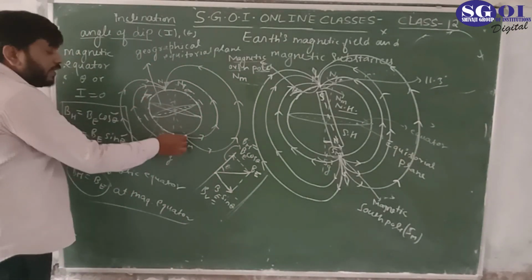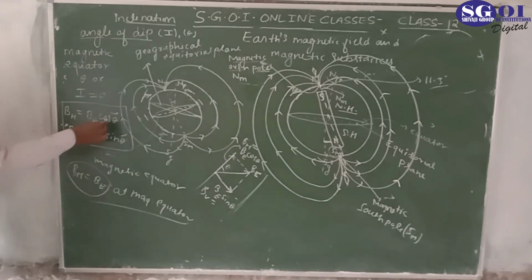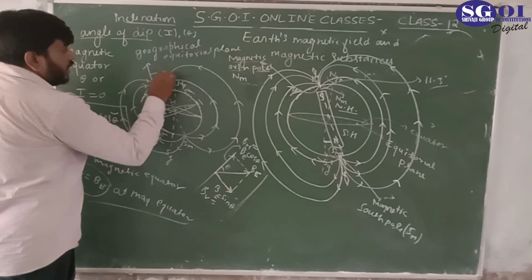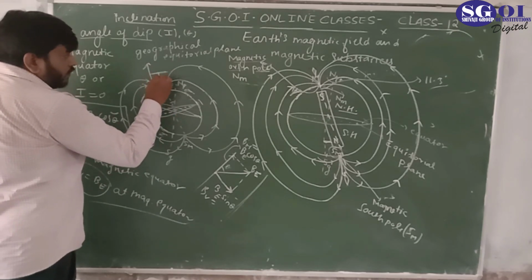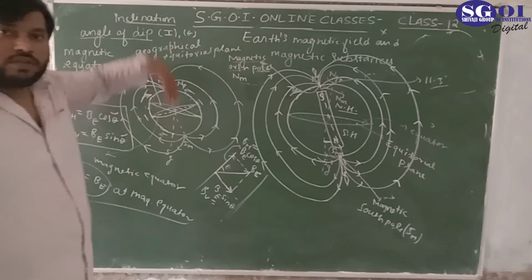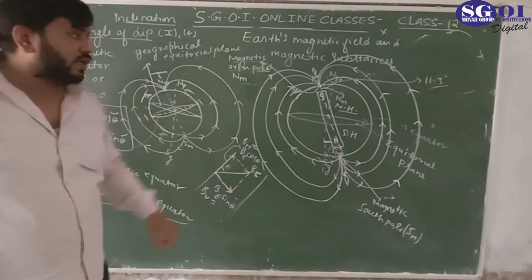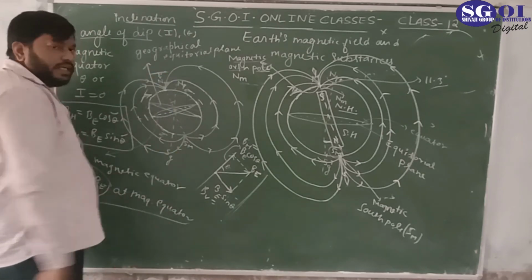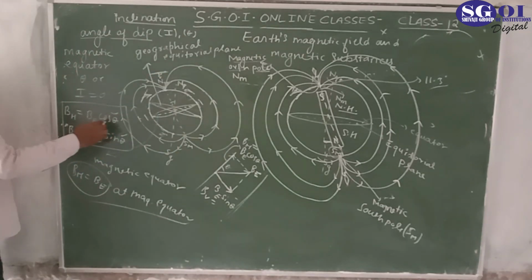And at the magnetic poles, just the opposite. This is horizontal, and this is the dip needle. The dip needle becomes vertical, towards the surface of the earth. This is the angle, which is 90. If you put 90, cos 90 is 0.